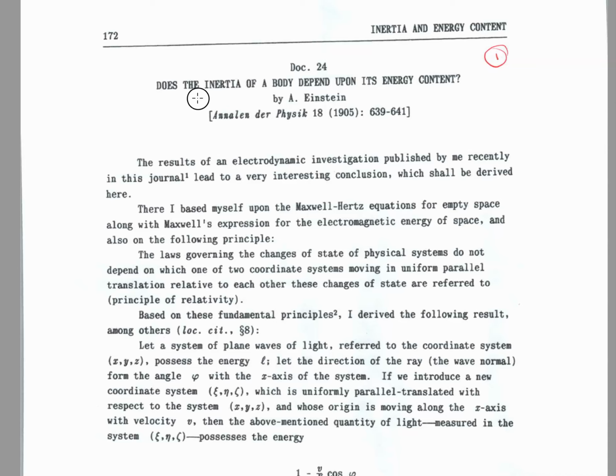So the name of the paper is Does the Inertia of a Body Depend Upon Its Energy Content? By Albert Einstein, 1905. So what is he saying here? The inertia, we know there are inertial mass and the gravitational mass. So he's referring to the inertial mass. So is inertial mass depending upon its energy content? That means, is the inertial mass going to change if you lose energy? That's the question he's asking.